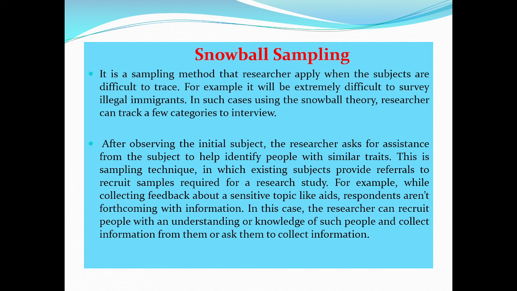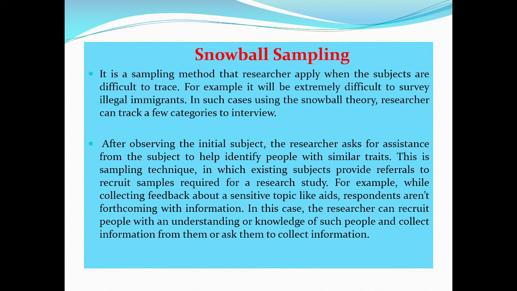And the last is the snowball sampling. It is a sampling method that researchers apply when the subjects are difficult to trace. For example, it will be extremely difficult to survey illegal immigrants. So, in such cases, using snowball sampling, the researcher can take a few to interview. If the population is hard to access, hard to find, snowball sampling can be used to recruit participants via other participants. So, it's a channel, it's a medium. The number of people you have to access snowballs as you get in contact with more people.